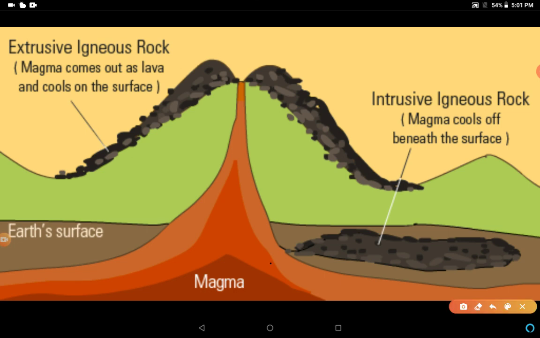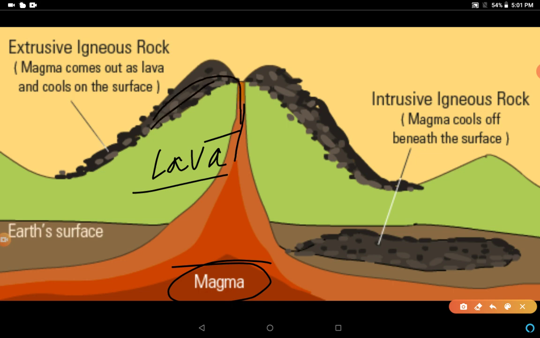This is magma, and when it melts, it means the molten form of magma. This one coming out is called lava. When lava comes out, it cools and becomes solid. In this way the rocks formed are known as extrusive igneous rocks.